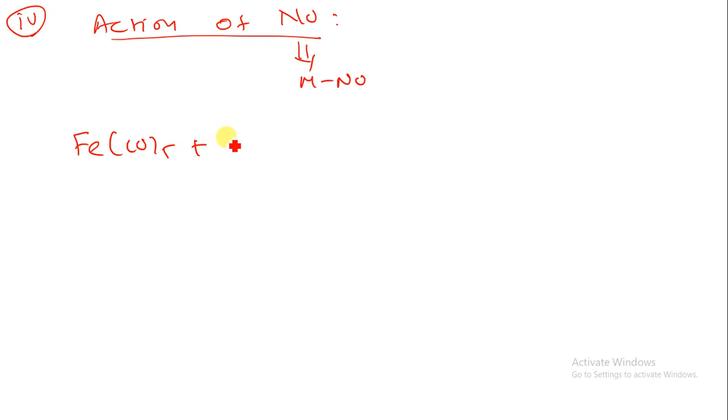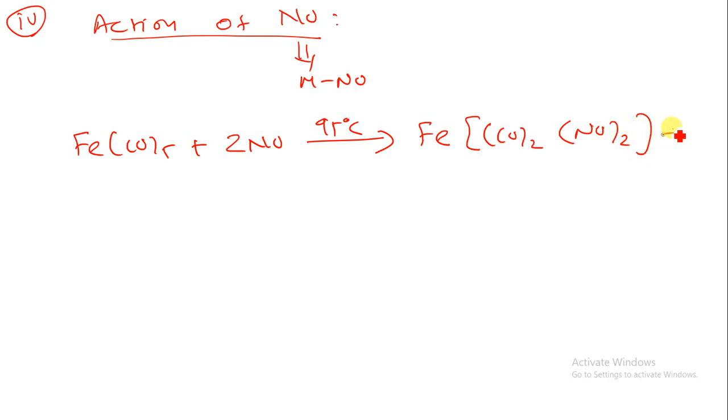Fe(CO)5, when it is reacted with nitric oxide, let's say twice NO, at 95 degrees Celsius, what will happen over here? Fe(CO)2 is produced, reacted with the NO2, by the removal of the 3 CO. So here I am having Fe(CO)2(NO)2 plus 3CO. That is our product. So by the removal of 3 CO we can introduce 2 NO over here.